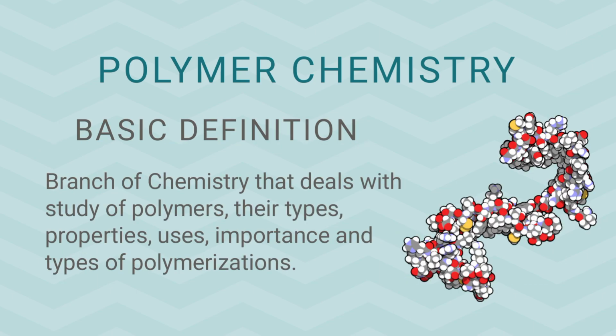So how will we define this branch? We can say that it is the branch of chemistry which deals with the study of polymers, their types, properties, uses, importance, and the types of polymerizations. The process through which monomers combine together to form a polymer is referred to as polymerization. There may be more than one type of polymerization, and in later stages we may discuss it.